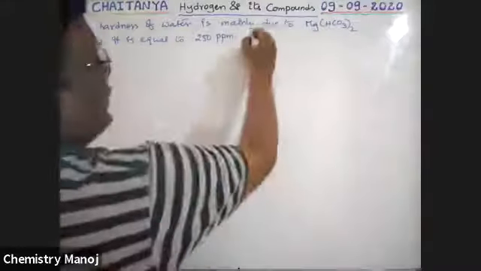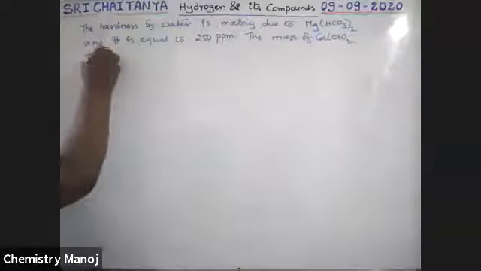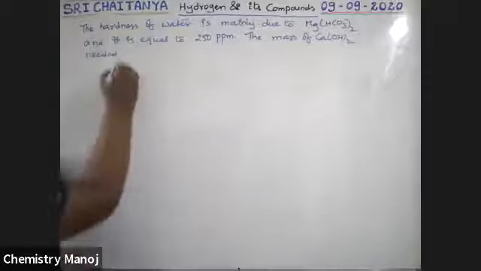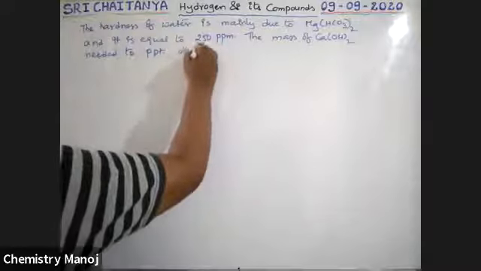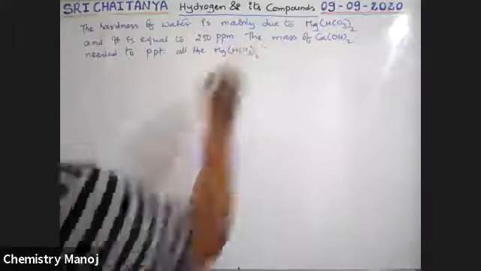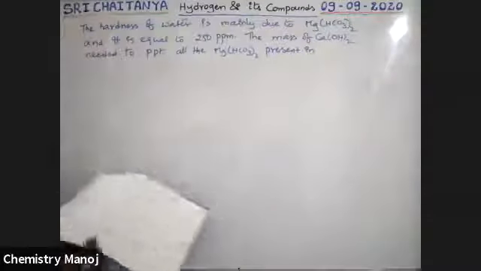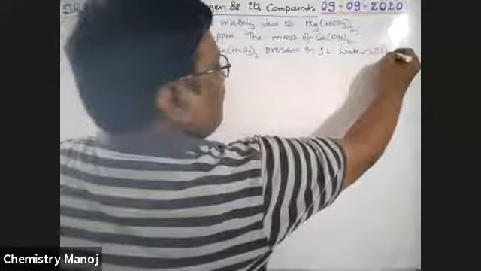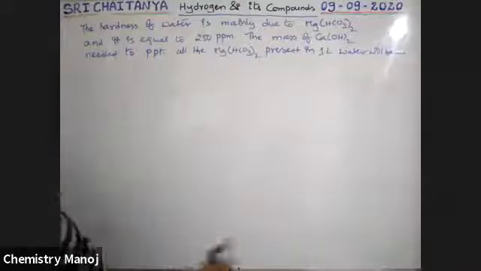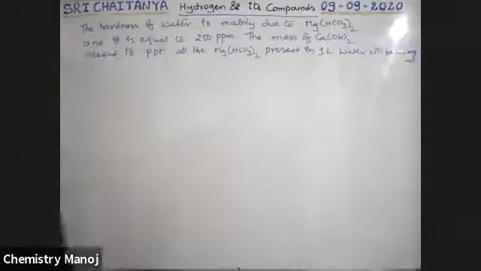The mass of calcium hydroxide, slaked lime, needed to precipitate all the magnesium bicarbonate present in 1 liter water will be dash milligrams per liter. I want milligrams. Try yourself, boys.